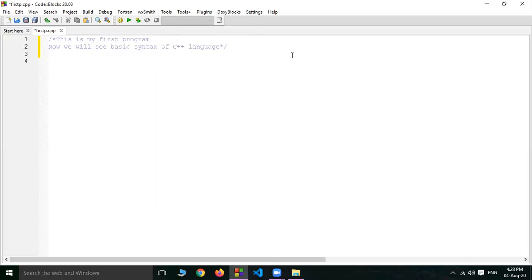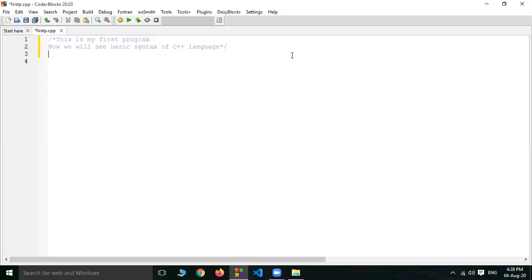Then you can include the header files in your program. Header files mean what? Already written programs are kept in that file, and we want these programs in your source code, in your program. Just include this header file. Without that header file, you are not able to run your program.